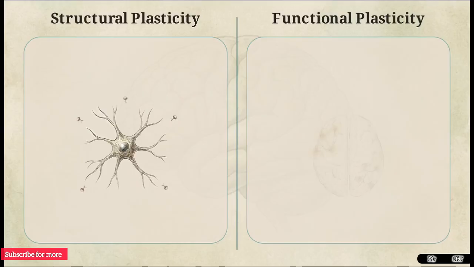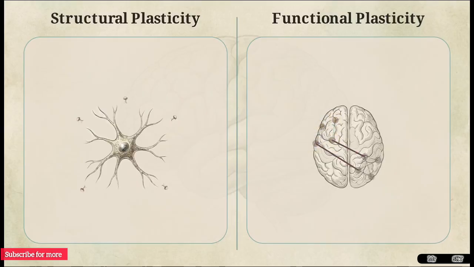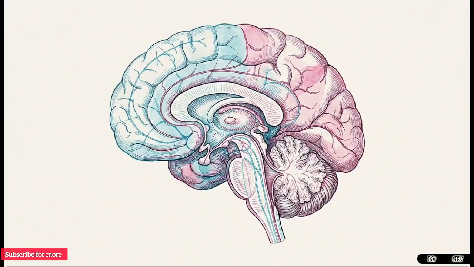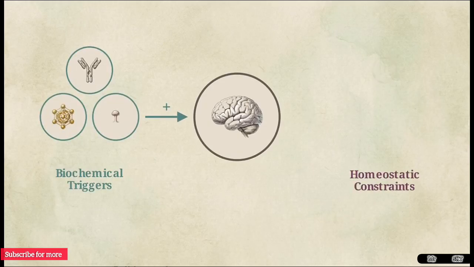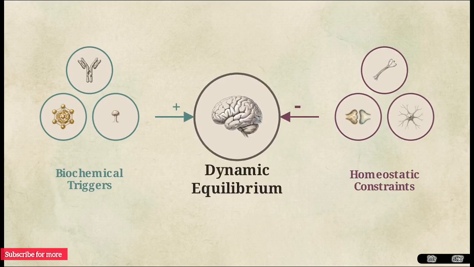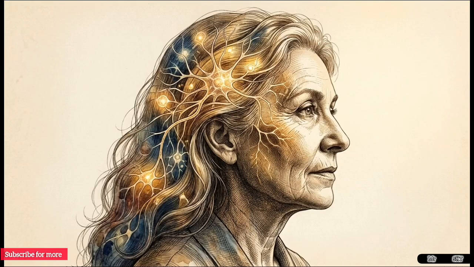This adaptation occurs through two distinct modalities. Structural plasticity physically alters the anatomical tissue, while functional plasticity reallocates cognitive logic and processing tasks to different areas of the network. To understand how the adult brain rewrites its own architecture without collapsing, we have to trace the precise biochemical triggers that initiate these changes and the strict homeostatic constraints that keep them in check. The adult brain operates as a fluid architecture, capable of deliberate evolution throughout an individual's lifespan.